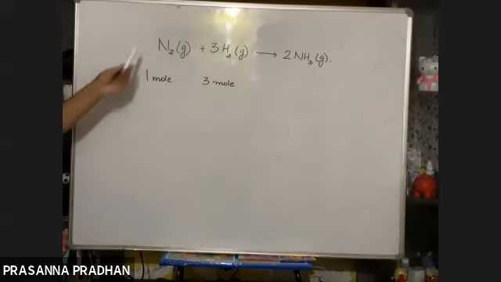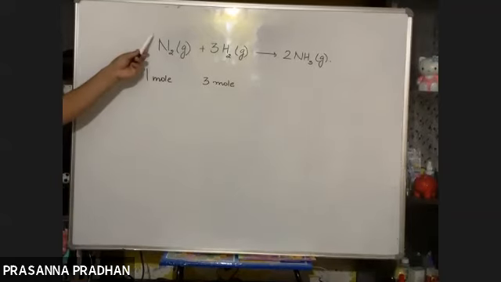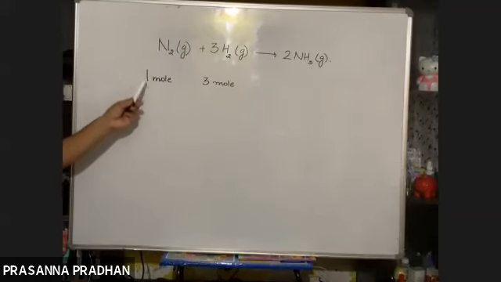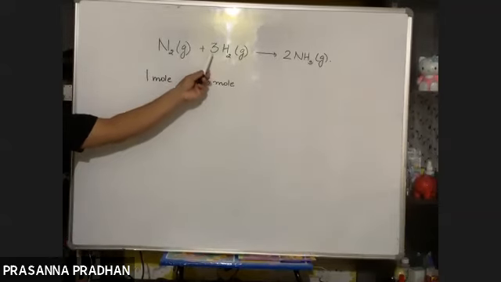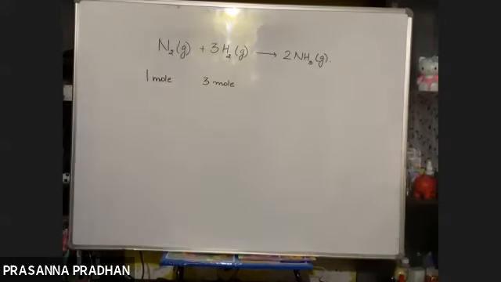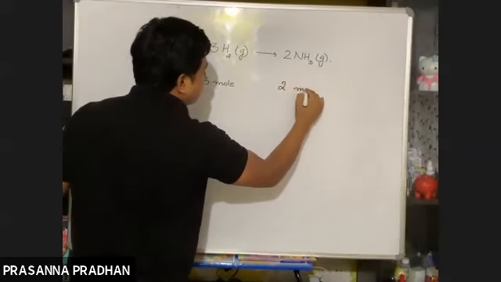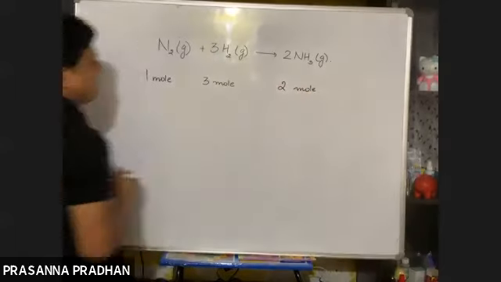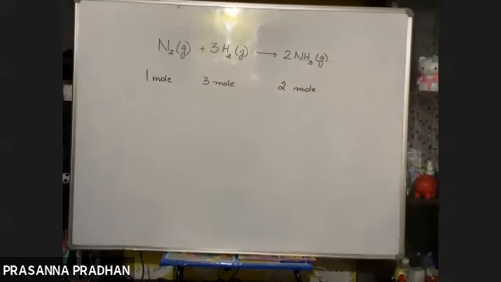So the stoichiometric coefficients can be expressed in terms of mole. Here the stoichiometric coefficient is 1. So we can say 1 mole of nitrogen reacts with how many moles of dihydrogen? It reacts with 3 moles of hydrogen to give us how many moles of ammonia? It gives 2 moles of ammonia. So here I have expressed the stoichiometric coefficients in terms of mole.